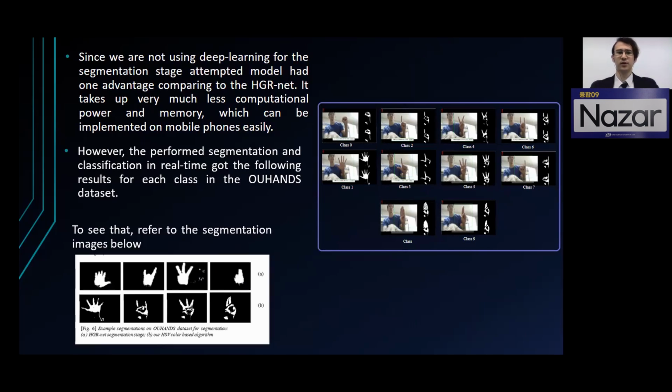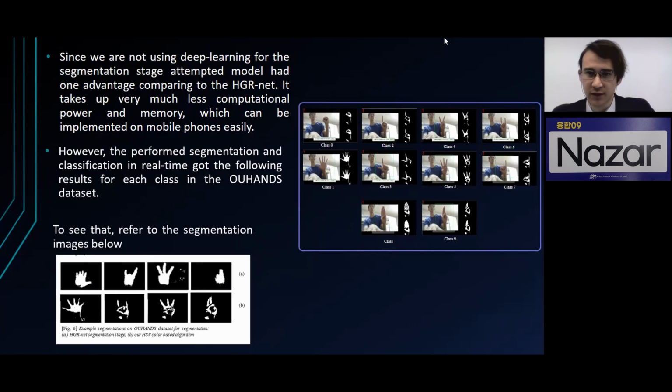However, they performed segmentation and got the following results using a model trained on the Ohans dataset. As you can see from the figure, the class number is represented by the red number on the left corner, the 1. All of them are classified as class 1, which is obviously not correct.